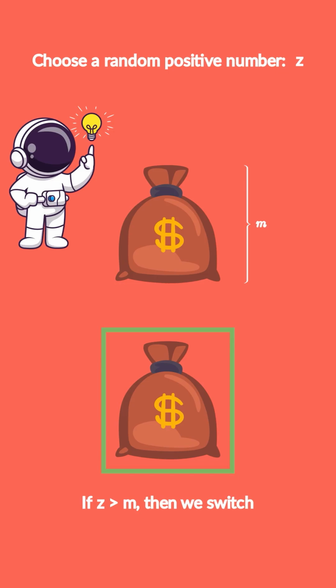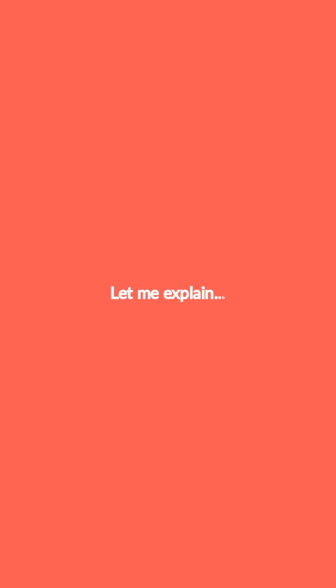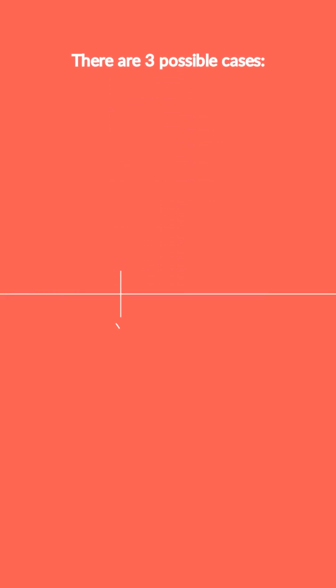At this moment, you might be thinking, what the hell? Why are we doing such a strange random thing? Well, let me explain. There are three cases. The first case is that Z is less than the numbers in both money bags. In this case, the player will choose to keep his money bag, no matter if the player has the larger amount or the player has the smaller one. The randomization doesn't help or hurt the player here. The player still has an even chance of having the larger or smaller money bag.